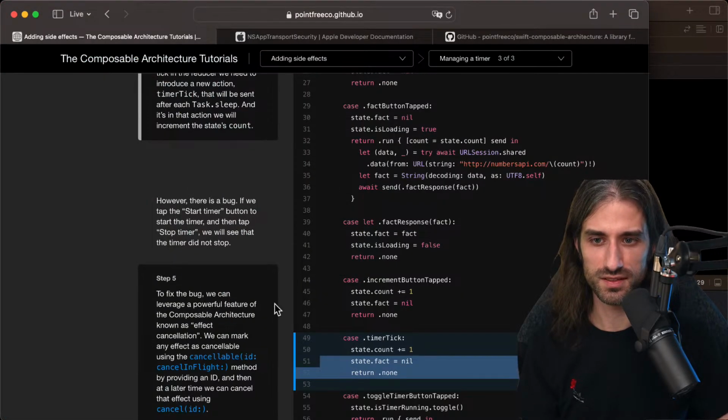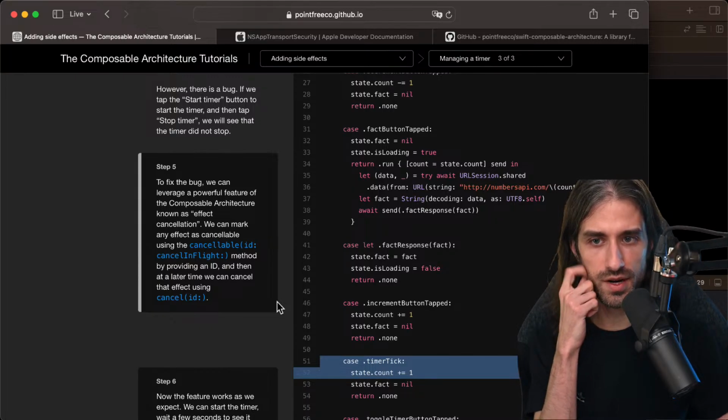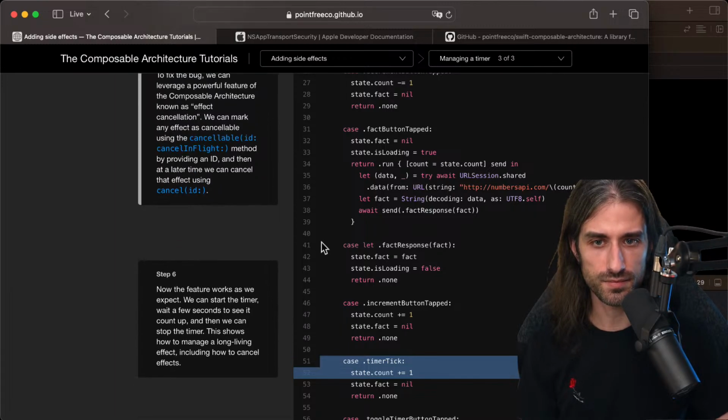So how do we fix this? To fix the bug, we can leverage a powerful feature of the composable architecture known as effect cancellation. We can mark any effect as cancelable using the cancelable ID cancel in flight method by providing an ID, and then at a later time we can cancel that effect using the ID.